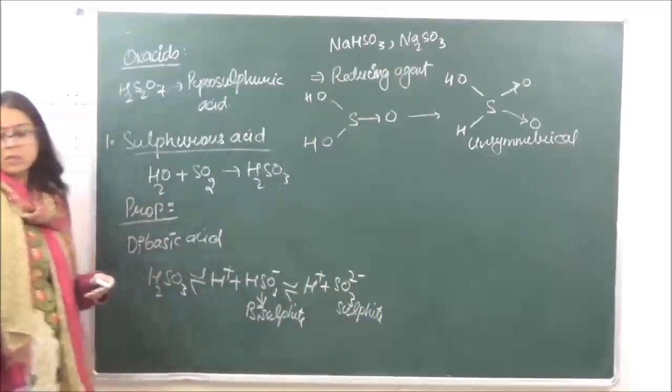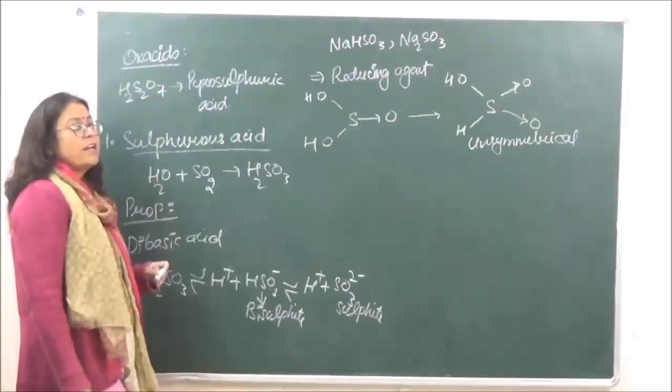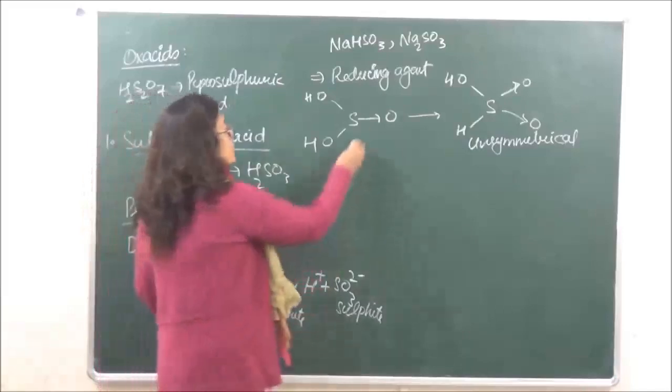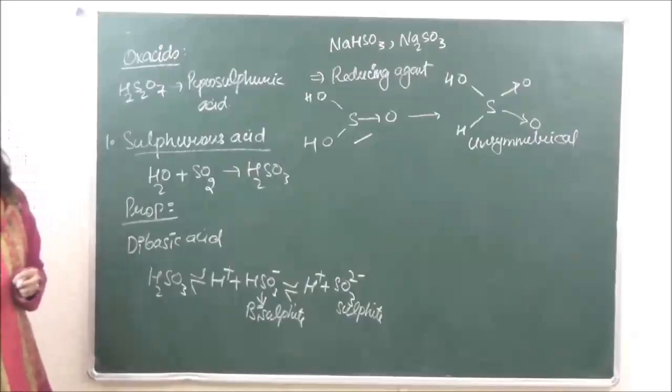So we have two structures, the symmetrical and the unsymmetrical. Now the structure which is more favored according to experimental investigation is this structure. So this is the more favorable structure which has been given.